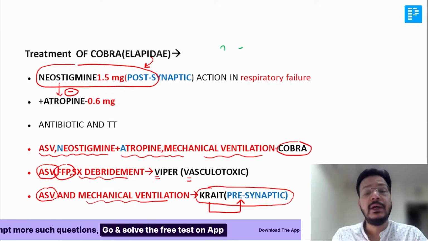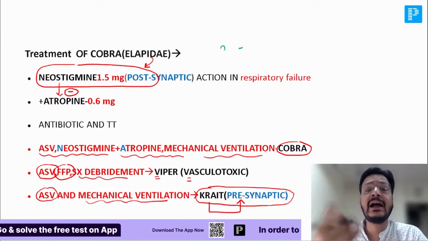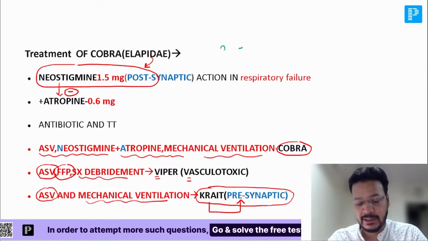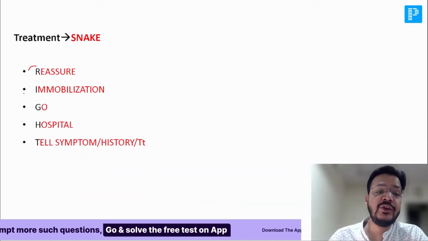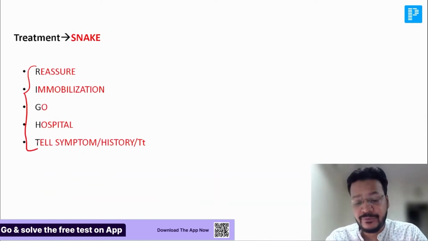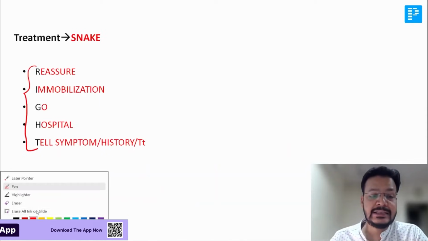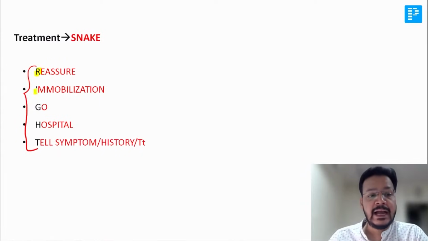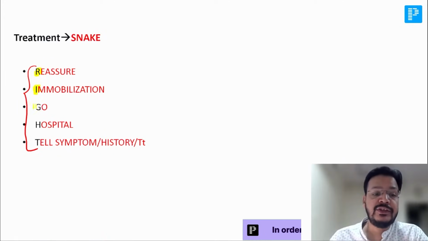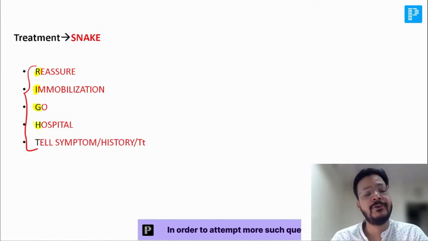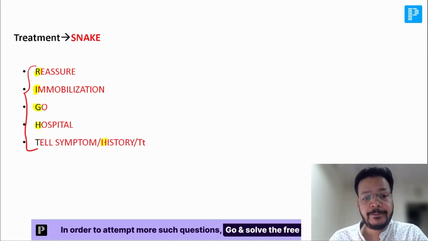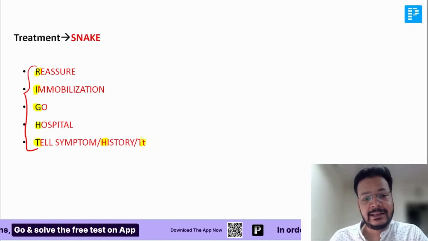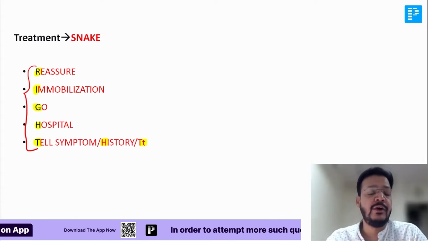Because look, friends, I asked about the cobra bite, but if they are asking about the viper bite and krait bite, we have to be very much ready, my dear friend. Is it clear? You can get this question in your exam: what is the right strategy for snake bite? You can see R for reassure the patient, I for immobilize the patient, G for go to hospital as soon as possible, and give the proper history to the doctor, tell the symptoms and start the treatment. This is the right strategy for snake bite.